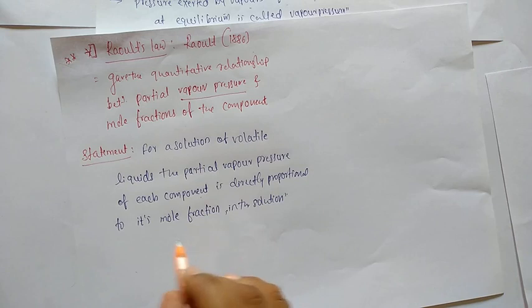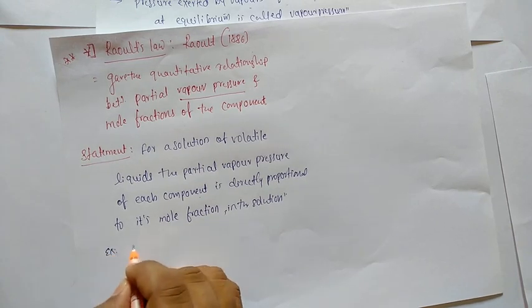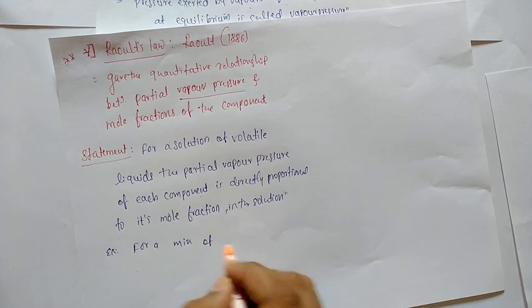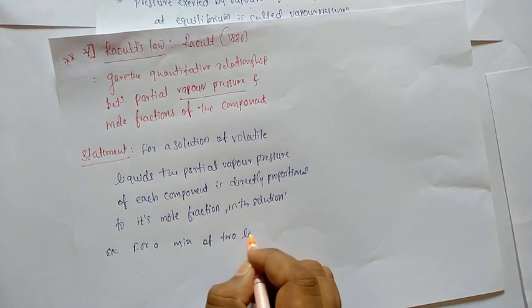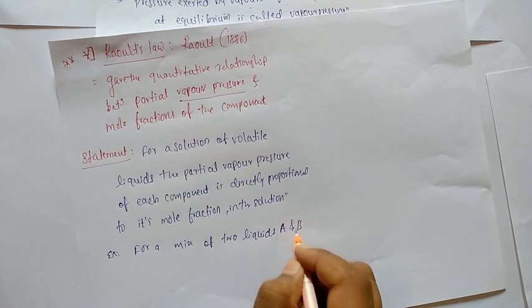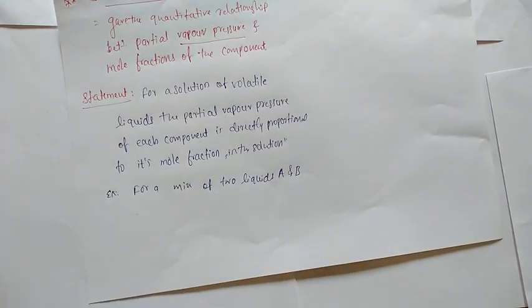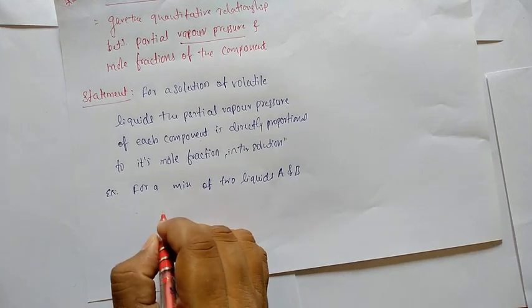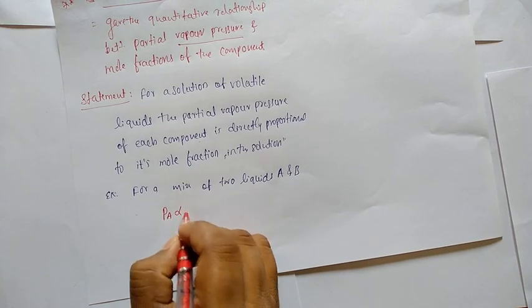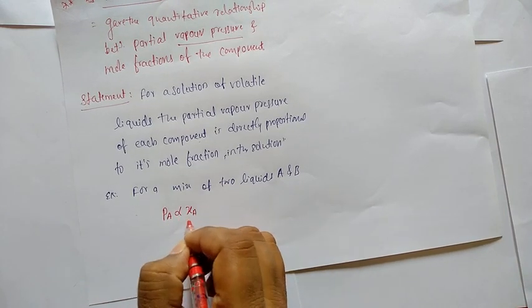Okay, for example, for a mixture of two liquids A and B, the partial vapor pressure of component A is directly proportional to its mole fraction, that is XA.